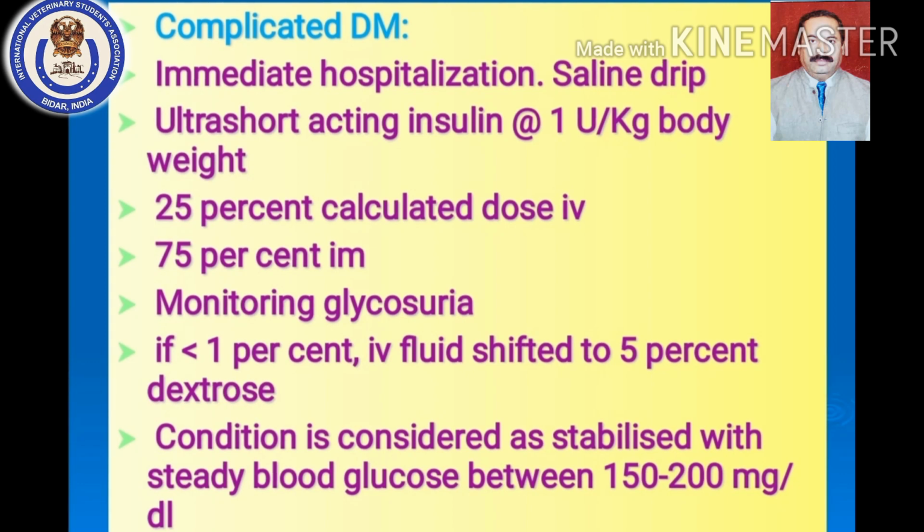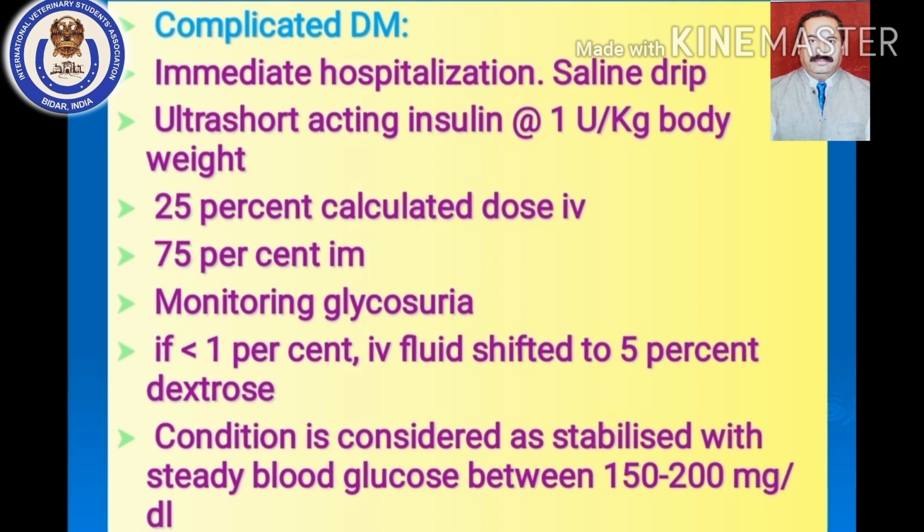What it says is that there is a rapid decline in the glucose and it is falling below 180 milligram per deciliter, so it may end up in hypoglycemic shock. So the glycosuria of 0.5 to 1% you have to always maintain. If it falls below that, immediately the IV solution should be shifted to DNS instead of normal saline.